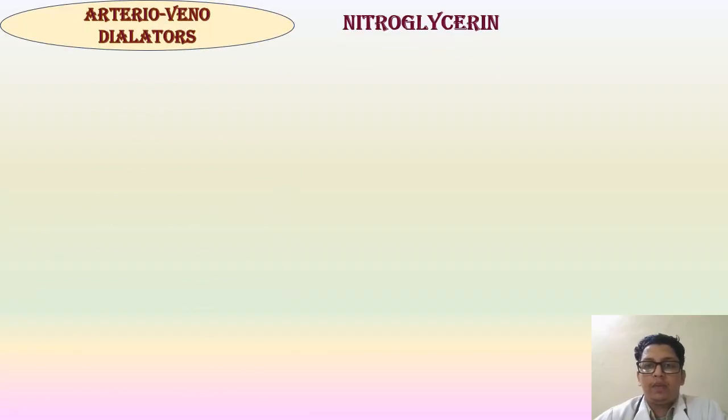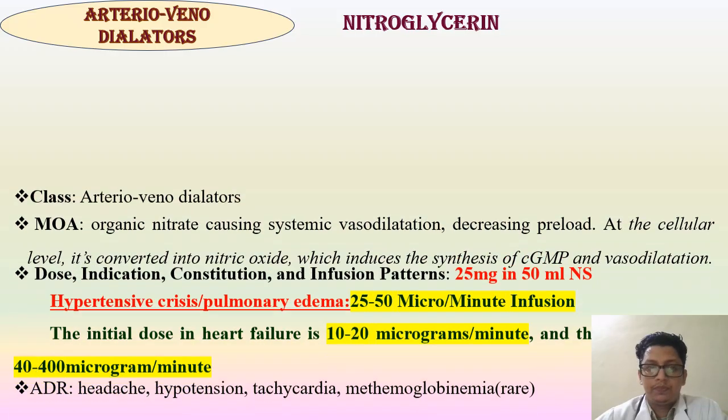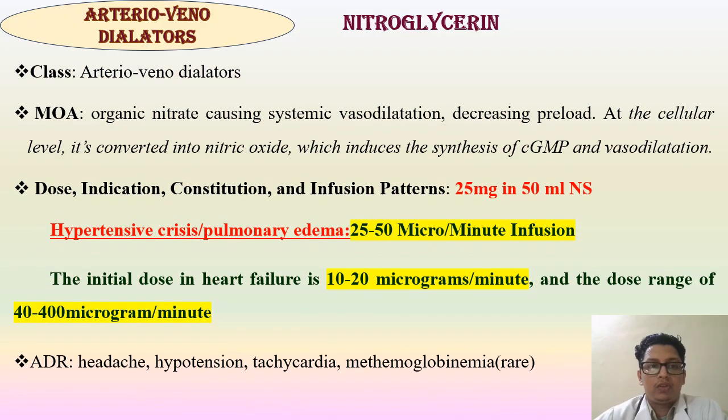It is one of the most important drugs used for the treatment of hypertensive crisis and pulmonary edema. These are arteriovenodilators. Hence the class comes under the arteriovenodilators. Mechanism of action is organic nitrate causing systemic vasodilatation and decreasing preload. At the cellular level, it is converted to nitric oxide, which induces the synthesis of cyclic GMP